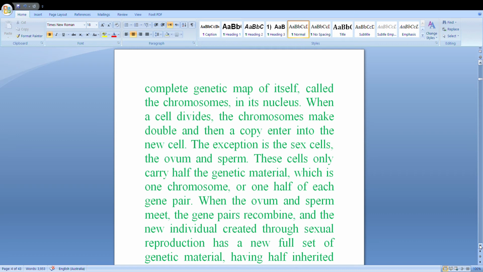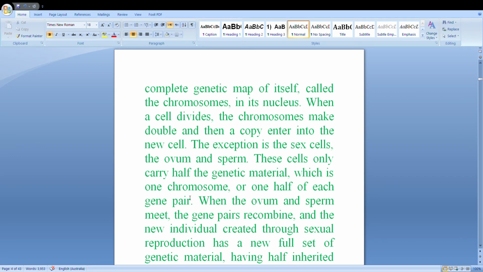When a cell divides, the chromosomes double, and then a copy enters into the new cells. The exceptions are the sex cells, the ovum and sperm. For the females, we say ovum, and for the males, we say sperm.